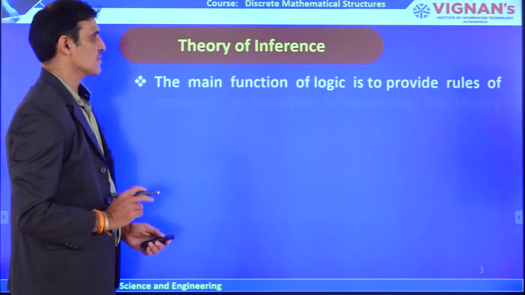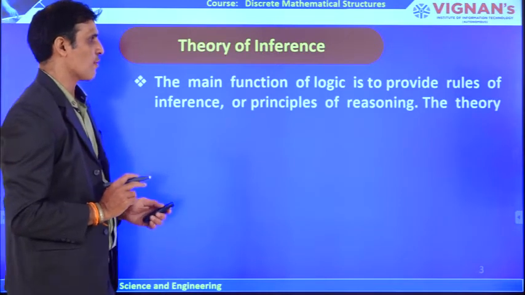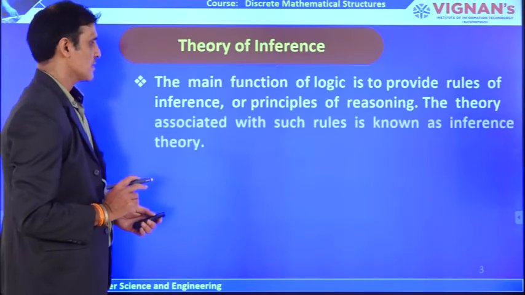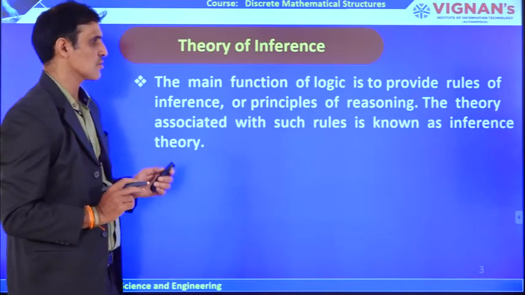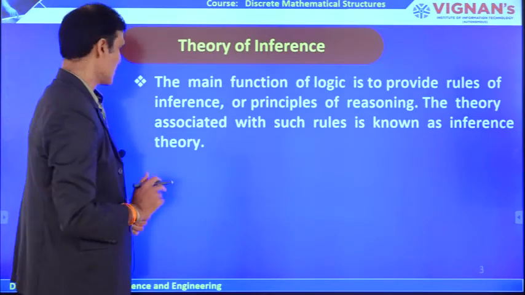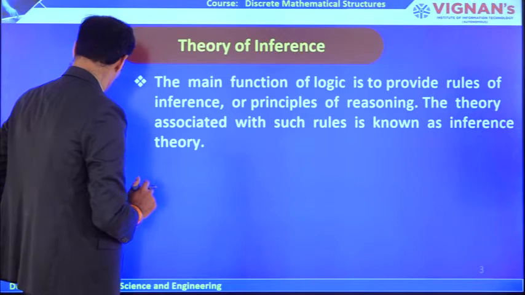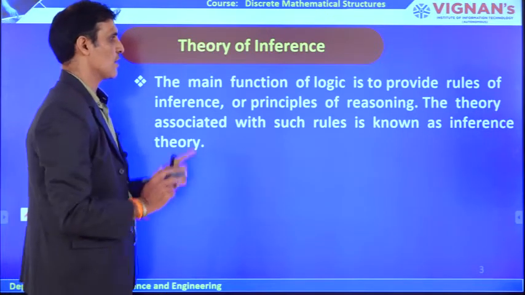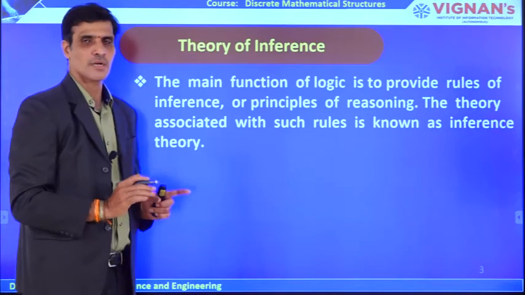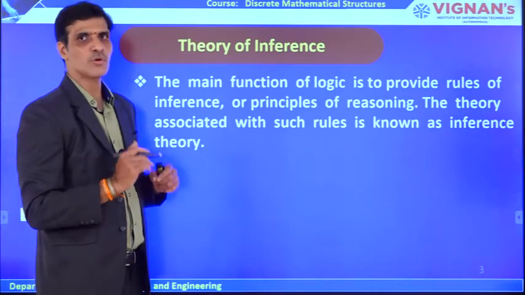The main function of logic is to provide rules of inference or principles of reasoning. The theory associated with such rules is known as inference theory. This is what we already discussed in our introductory class. The main subject of mathematical logic is mathematical proof. How do we do that?